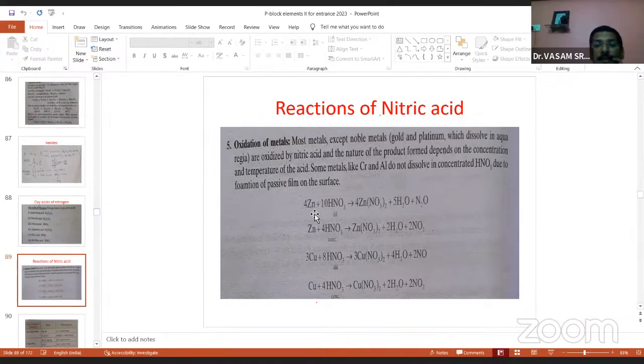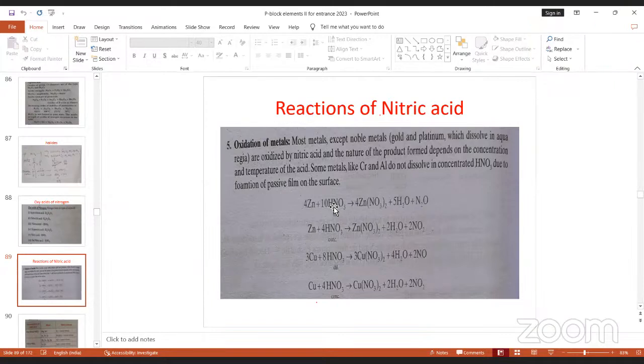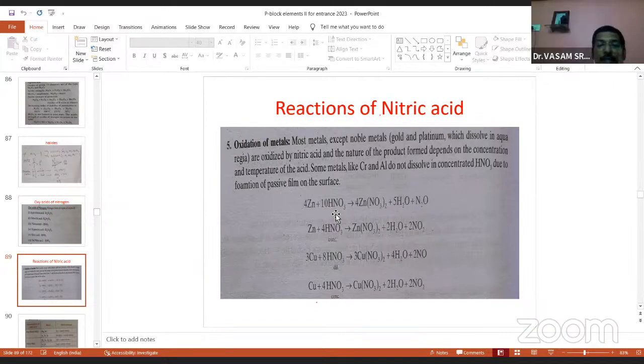The same zinc reacting with concentrated HNO3 gives nitrogen dioxide. Catch the point: same metal, but the concentration of nitric acid is different. If you take dilute acid, you get nitrous oxide. Take concentrated acid, you get NO2.